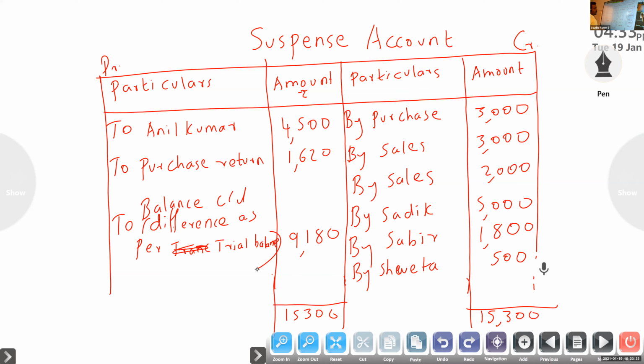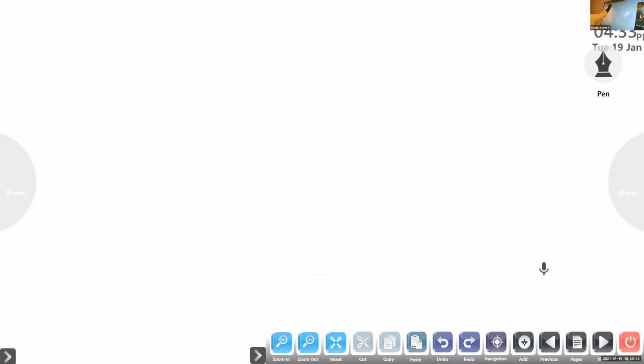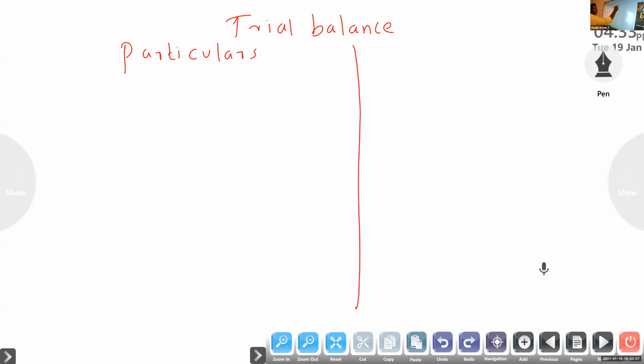Okay. So now rectification of errors is over. Next, you know that trial balance. Now I am revising. If I start with depreciation, I can complete the full problem. So I will ask questions. Trial balance, you know. Items will be given, and on that basis you have to write on the debit or credit side.